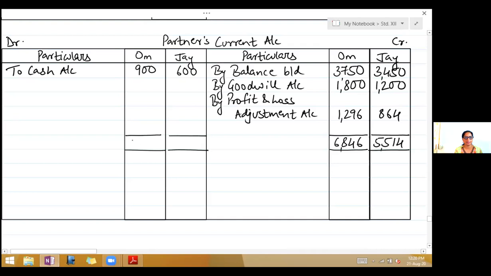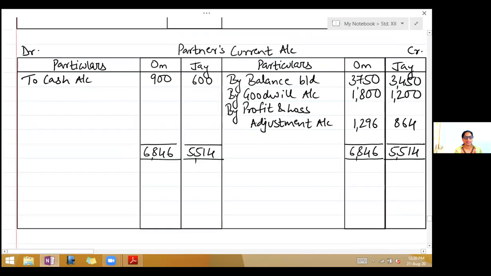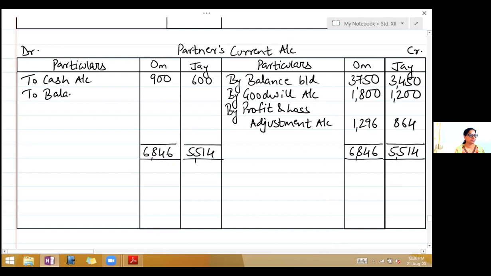Write it on the debit side, 6,846, 5,514. Now the difference coming on the debit side, write to balance carried down, right there, 5,946 and 4,914. Now we have got the balances in current account. This balance you will now write in the balance sheet.